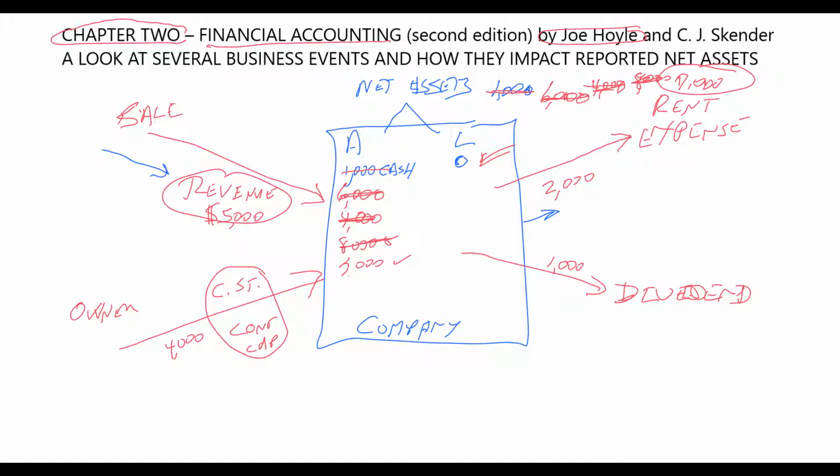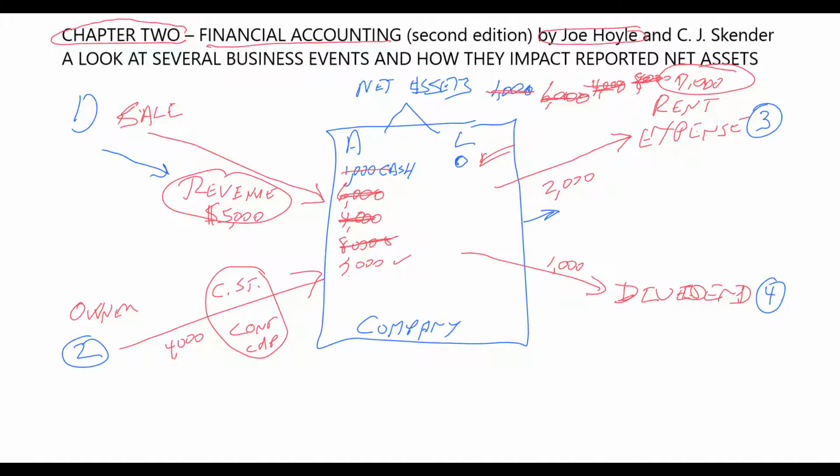But notice how many different things affected you. You had a revenue making the business larger. You had the owner putting money in, contributed capital, that made the business larger. You had an expense. Money leaves the company, it gets smaller, and then you paid or distributed a dividend that makes the business smaller also. Those four things are very, very important. The idea of two things making your business larger, and two things making it smaller, is important.